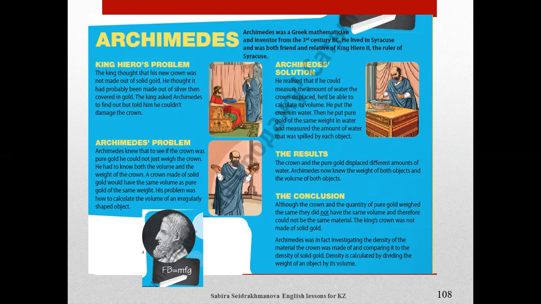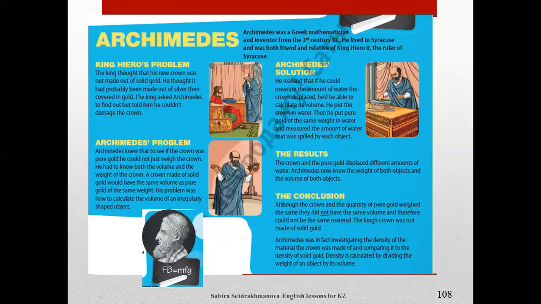Archimedes' Problem. Archimedes knew that to see if the crown was pure gold, he could not just weigh the crown. He had to know both the volume and the weight of the crown. A crown made of solid gold would have the same volume as pure gold of the same weight. His problem was how to calculate the volume of an irregularly shaped object.